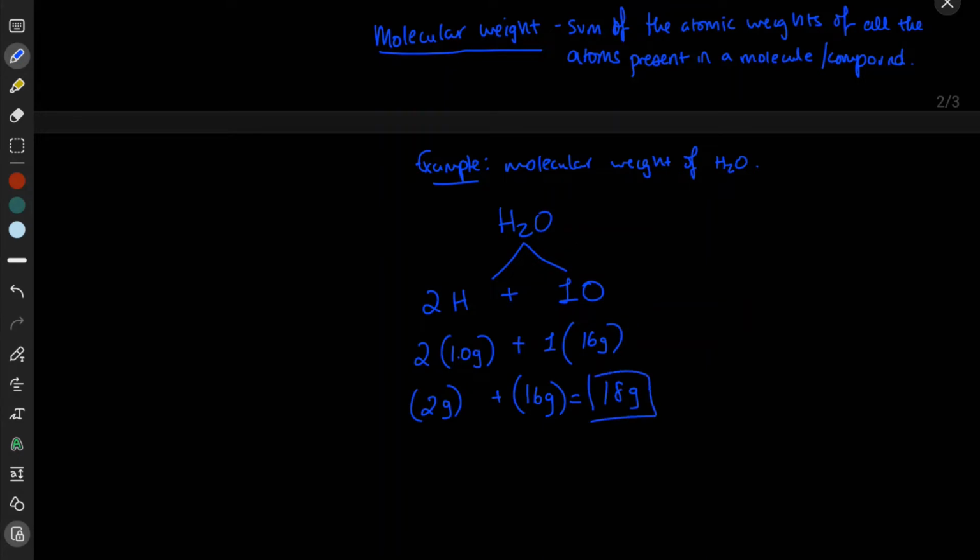Again, it's the sum of the atomic weights of each of the atoms present in a molecule. In water, there's only really 2 types of atoms present, hydrogen and oxygen, but there are 2 hydrogen atoms present. So you take the atomic weight of hydrogen and multiply by 2, and there's only 1 oxygen atom present in water, so you take the atomic weight of oxygen and multiply it by 1, you add those 2 together and you get 18 grams.